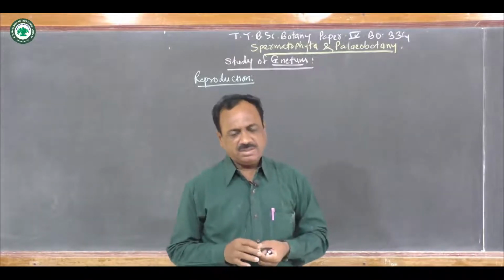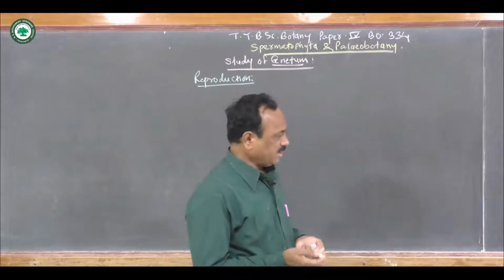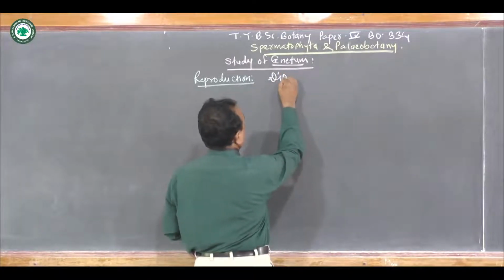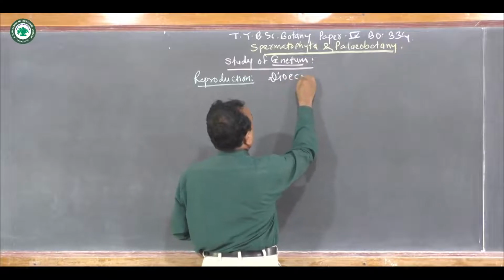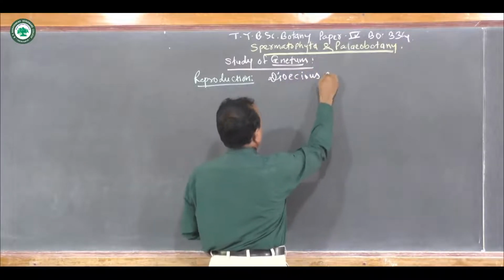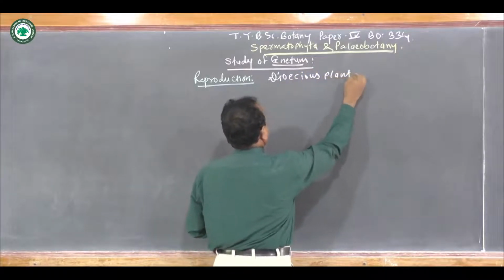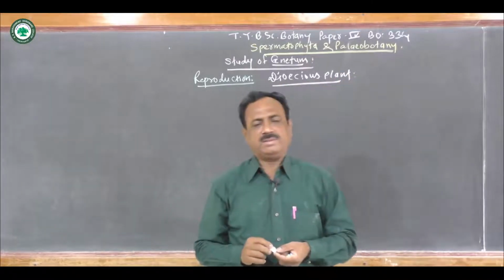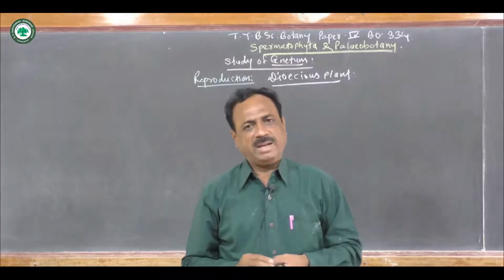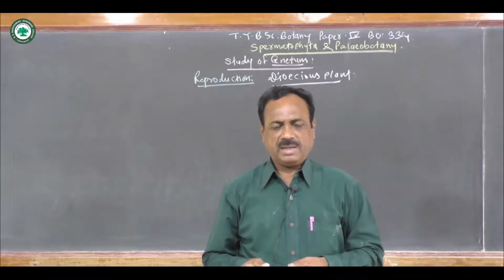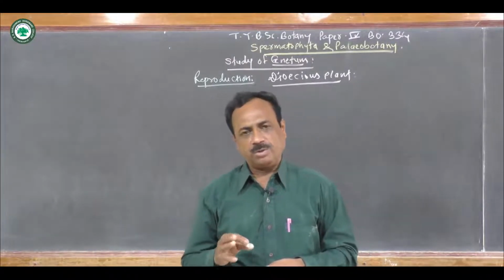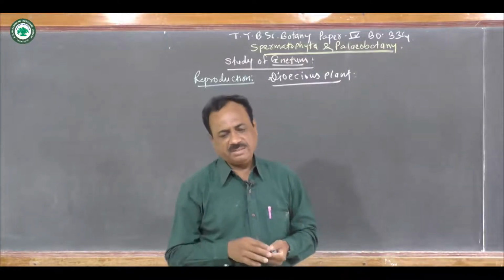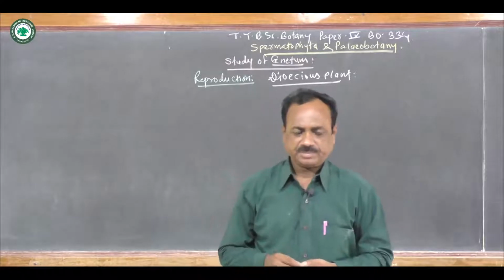So friends, this Gnetum is a dioecious plant. It means the male and female plants are separate, so male and female reproductive organs are developed on different plants.